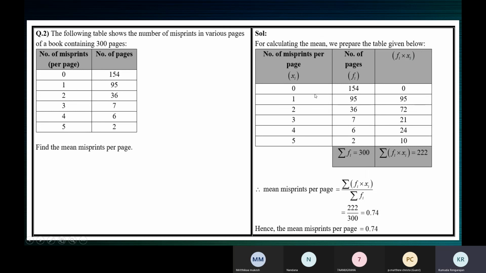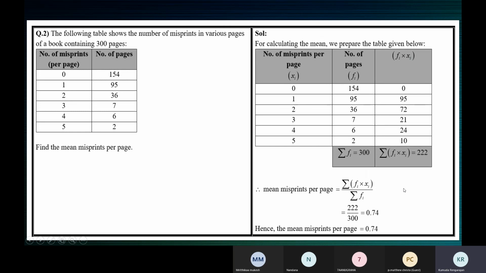Since the data is regarding the misprints, that will be the xi column. Number of pages will be the fi column. We need to create this new column fi xi, wherein we multiply the xi value with the corresponding fi value. Total of this is sigma fi xi, and the total of the frequency column is sigma fi. Now find the mean misprints per page. The mean misprints per page will be sigma fi xi by sigma fi.